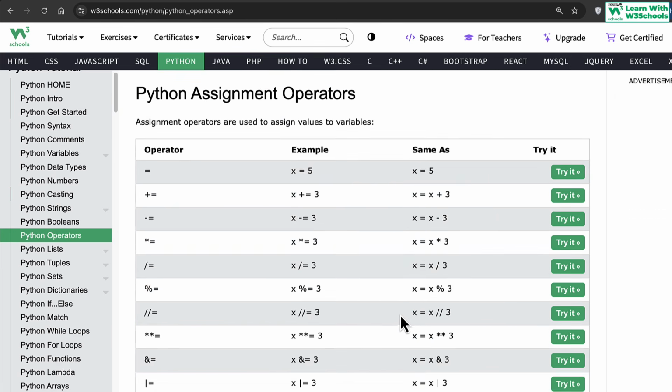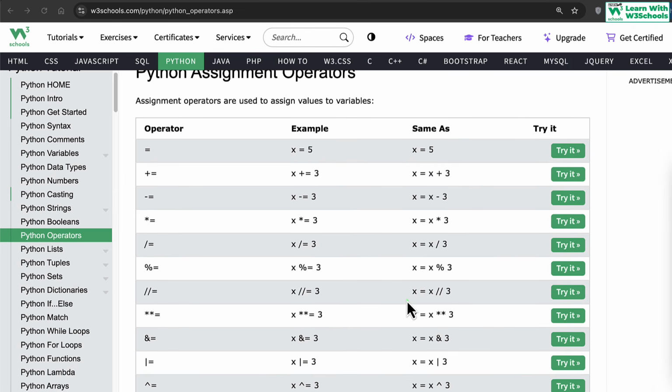After that, we have assignment operators. Now they are quite interesting. Single equals, which we have already used: x equals 5 means assign the value 5 to this x. Then we have plus equals. This is called a shorthand operator as well. When we write x plus equals 3, this actually evaluates to x equals x plus 3. It means take the value of x, add 3 to it, and assign the answer back to the same x.